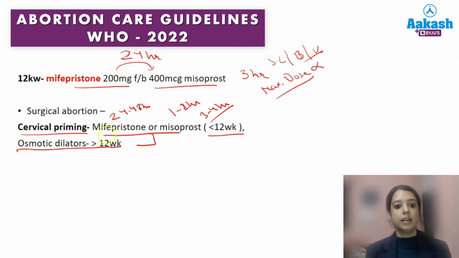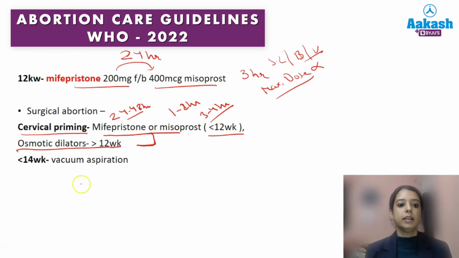Right? So I'll repeat. At less than 12 weeks for cervical priming, use mifepristone and wait for 1 to 2 days, or use misoprost and wait for 1 to 4 hours, whatever the route you are using. You can also use osmotic dilators, but that has to be used only after first trimester, and you can also use the combination after first trimester for cervical priming.